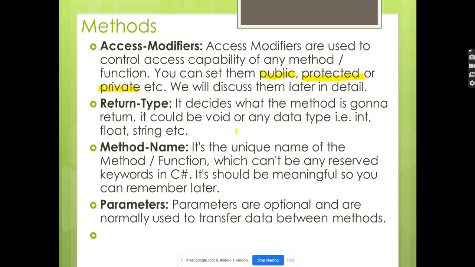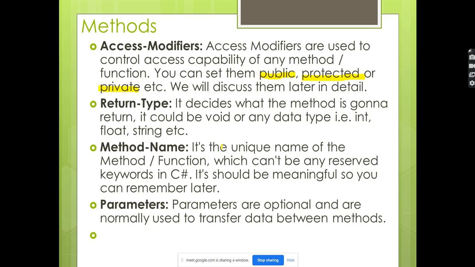Okay. Return type. Methods are of many types, but in the return types there are two: the method which is returning a value, and the method which is not returning a value. Okay. If you are returning a value, what data type is it returning? If the method is returning an integer, then the return type will be integer. If the method is returning a string, then the return type will be string.